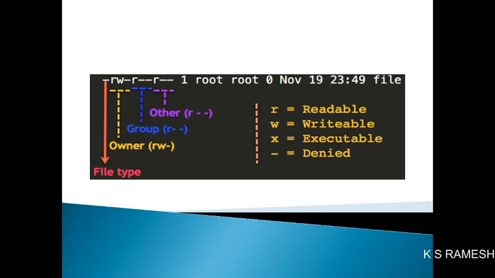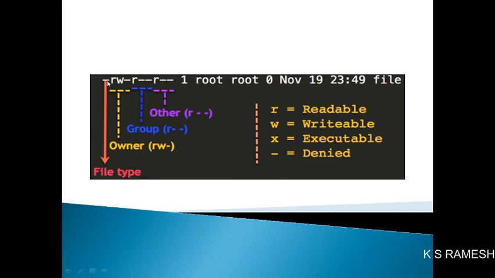So in this diagram, you can observe the file permission structure. You can view the first hyphen represents the file type. If it is a hyphen, we can consider that we are creating a file.